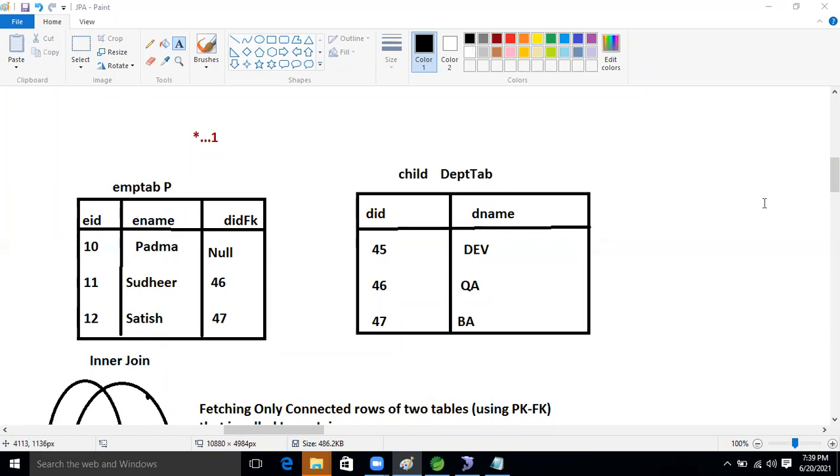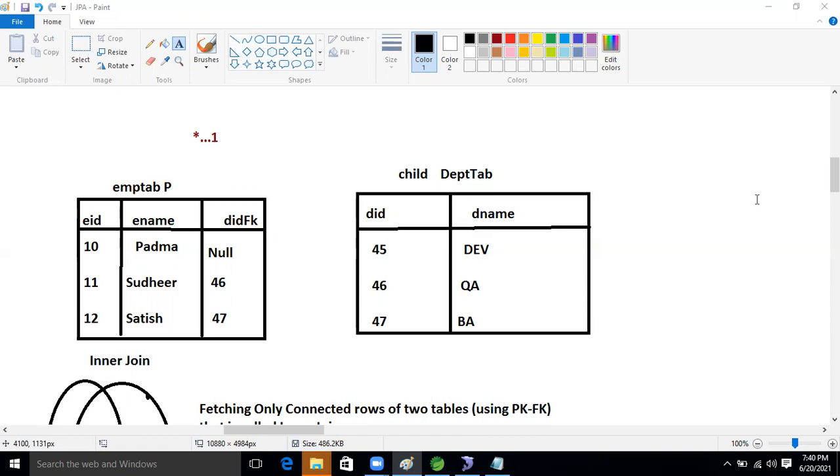So let's first understand this, then we will implement the join concept using HQL. But first we will understand the syntax of an SQL query. First we will understand based on SQL. If we are good in SQL, then we can implement it in JPA, and that will become much easier.